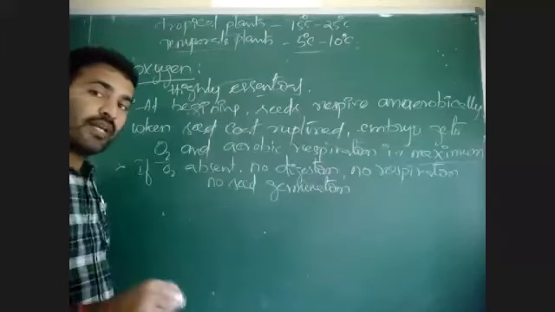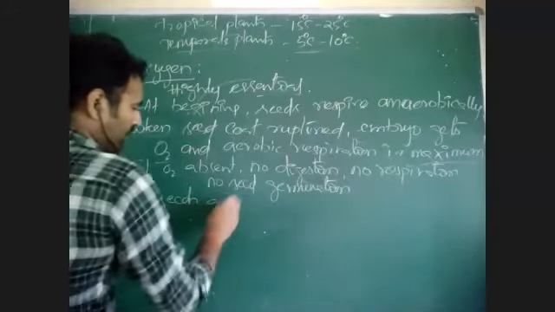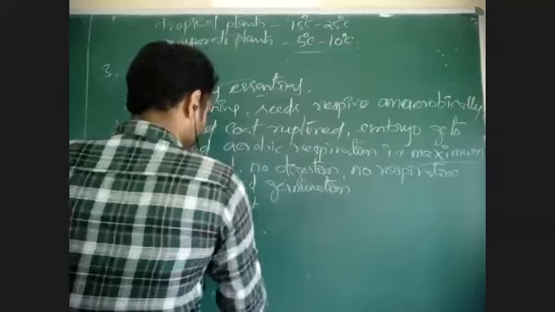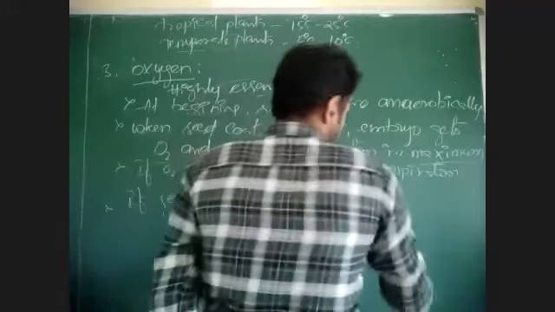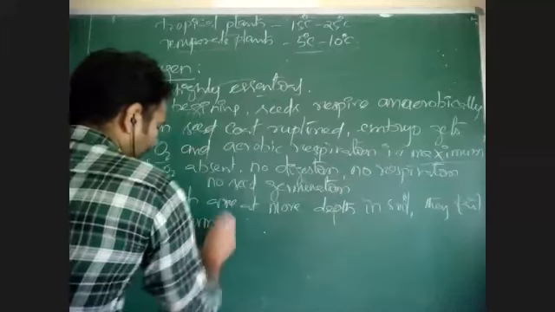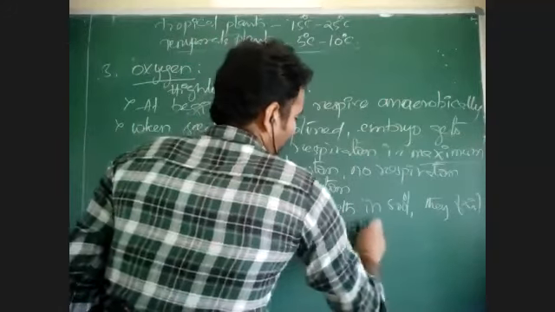If seeds are placed very deep in the soil, if we sow the seeds at more depth, the seeds will fail to germinate because there is no availability of water and oxygen is not available at more depth.